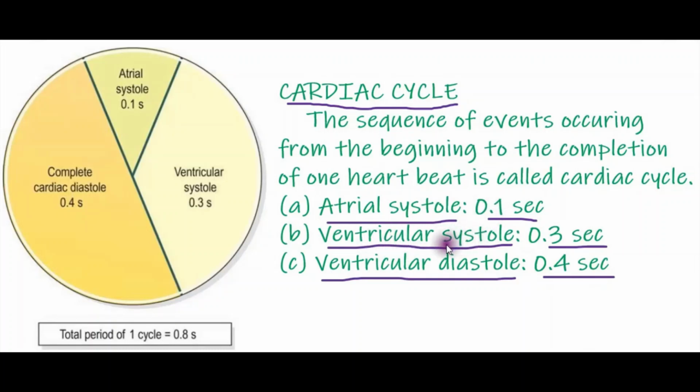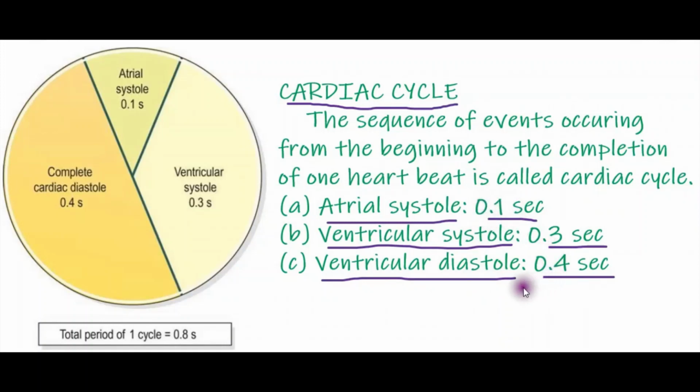Ventricular systole is contraction of the ventricles, 0.3 seconds. The third one is ventricular diastole, relaxation of the ventricles.